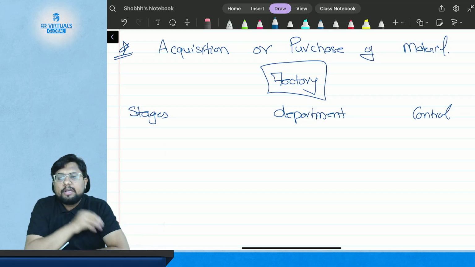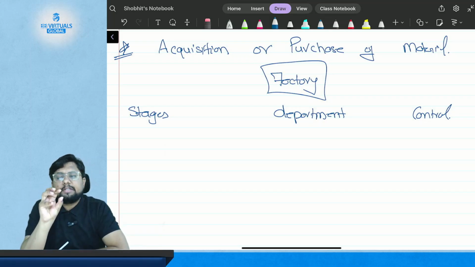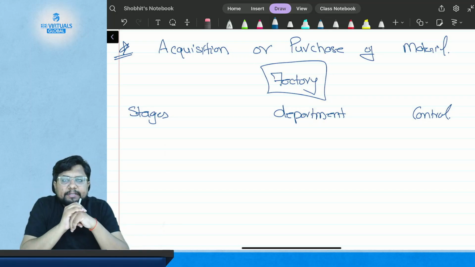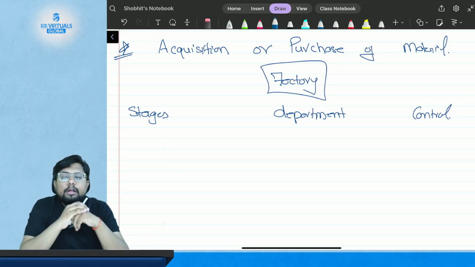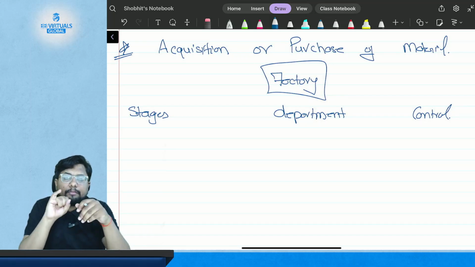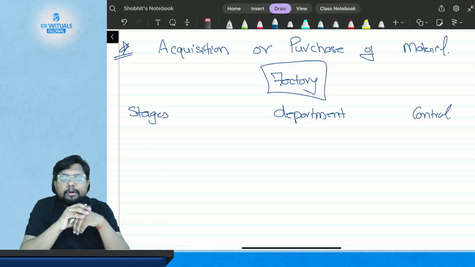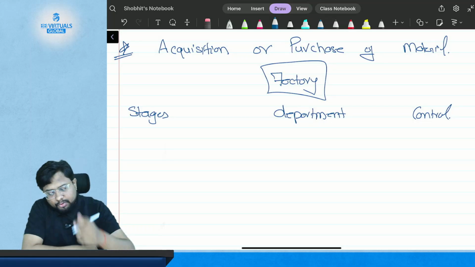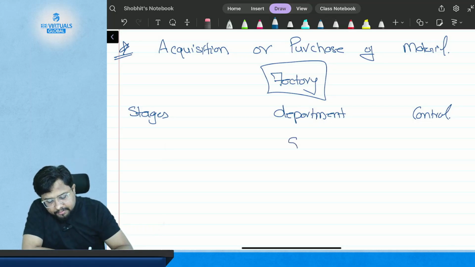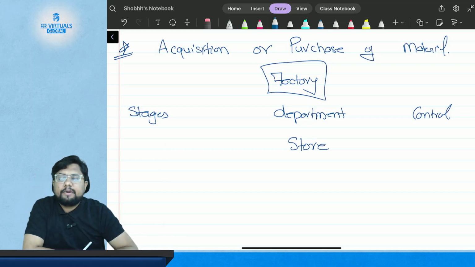Suppose the manufacturing department requires any material. Who will they ask to get that material? They will ask the store department. So the first department here is the store department, and they will ask the store department to get the material.